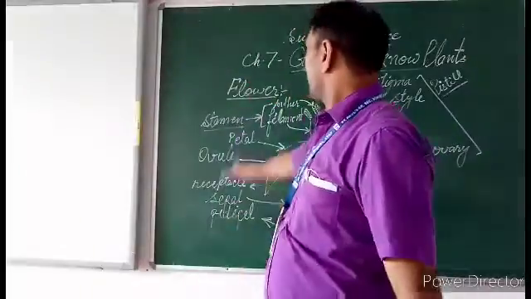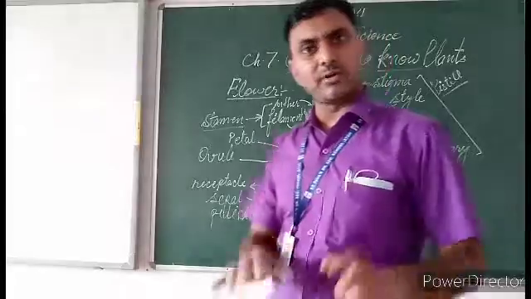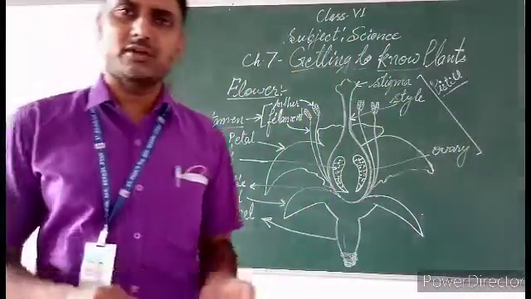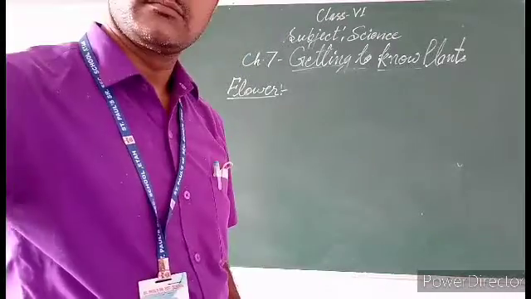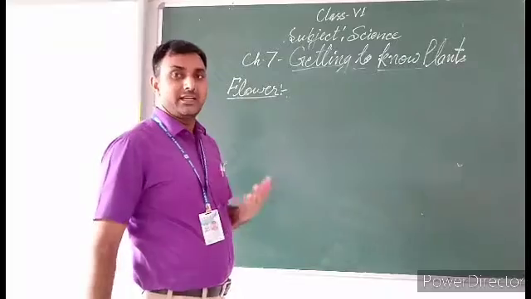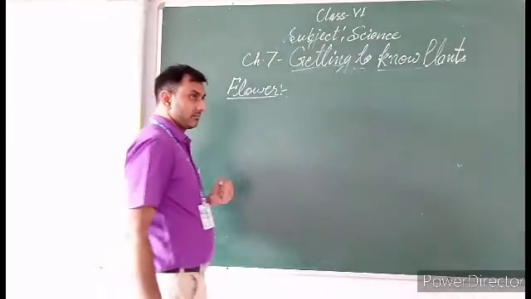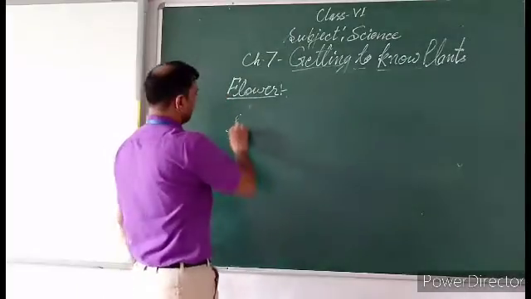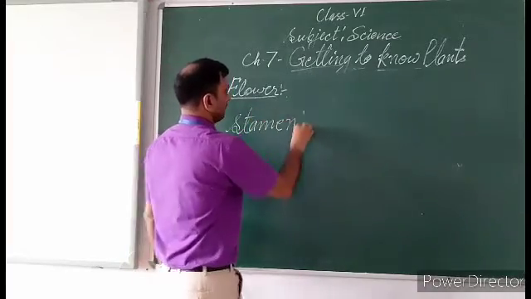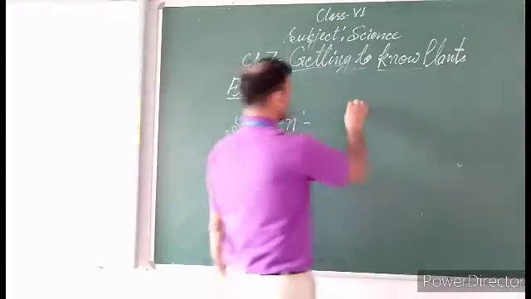So, stamen is the male reproductive organ of flower and pistil is the female reproductive organ of flower. But let me further explain stamen, the male reproductive part.